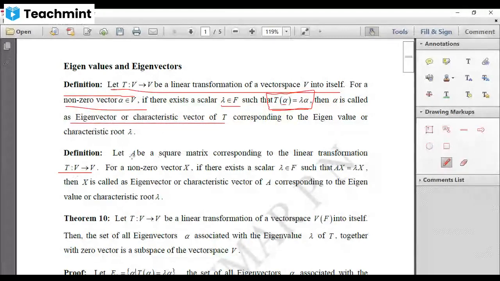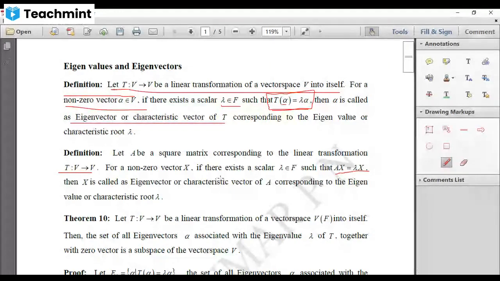So this matrix A is obtained from T with respect to some basis, and a non-zero vector X satisfying the condition Ax equal to lambda x, where lambda is any scalar, then we say this non-zero vector is an eigenvector or characteristic vector of the matrix A corresponding to the eigenvalue lambda. So this is for linear transformation and this is for matrix.